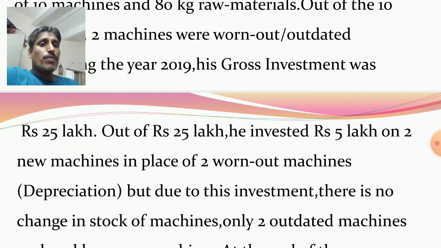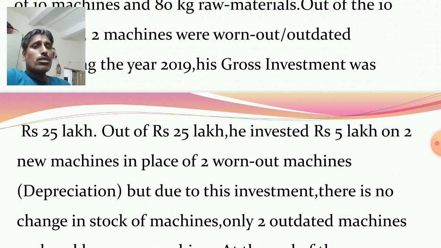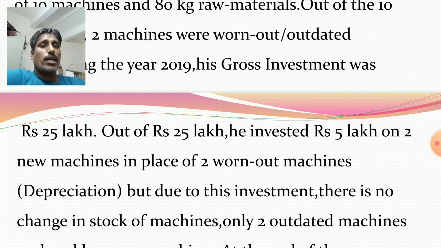Out of rupees 25 lakh, the producer invested rupees 5 lakh on 2 new machines. You know that out of 10 machines, 2 machines are already worn out, already outdated, already obsolete, so they must be replaced. So out of rupees 25 lakh, he invested rupees 5 lakh on 2 new machines in place of 2 worn out machines. It is depreciation.